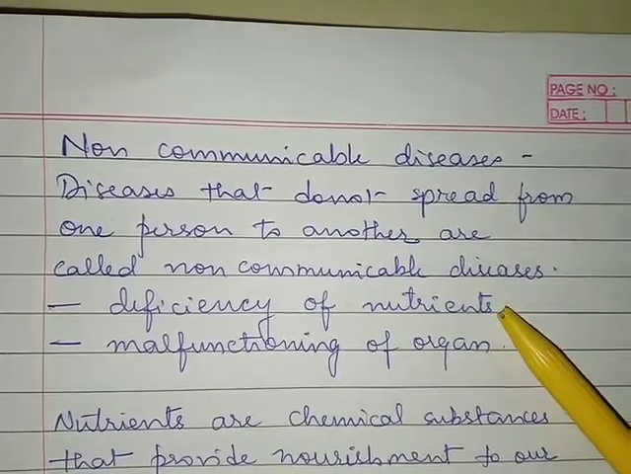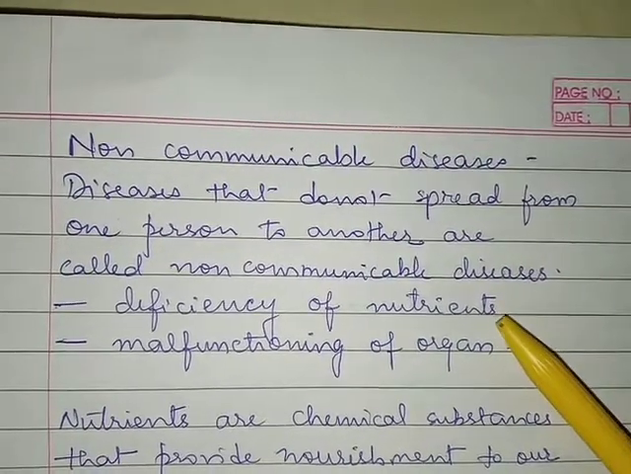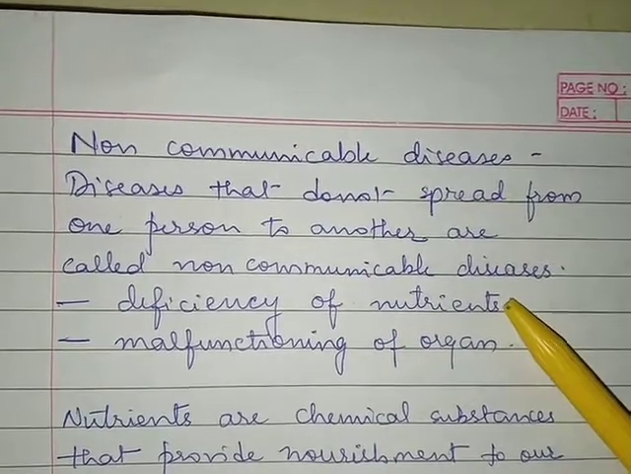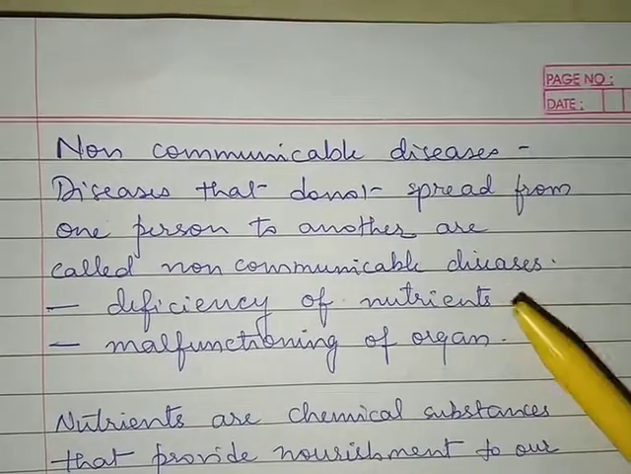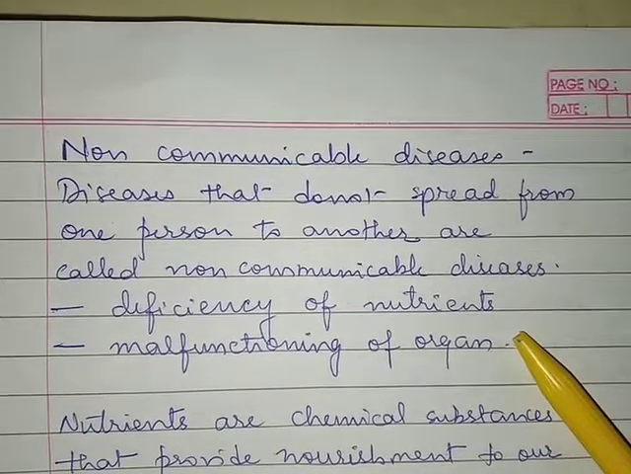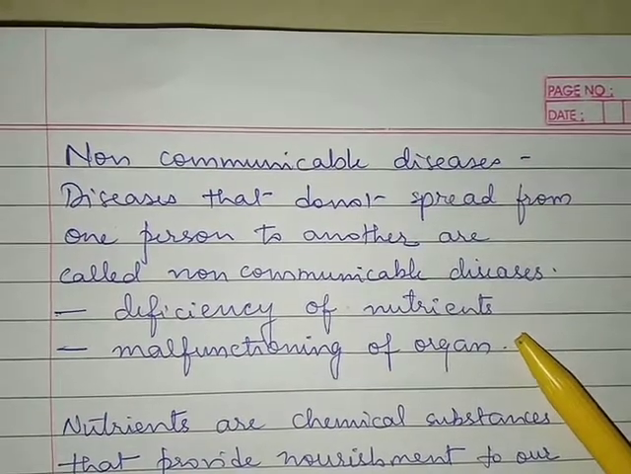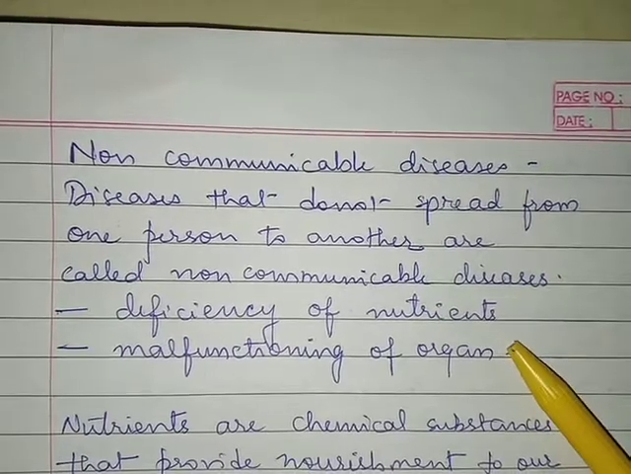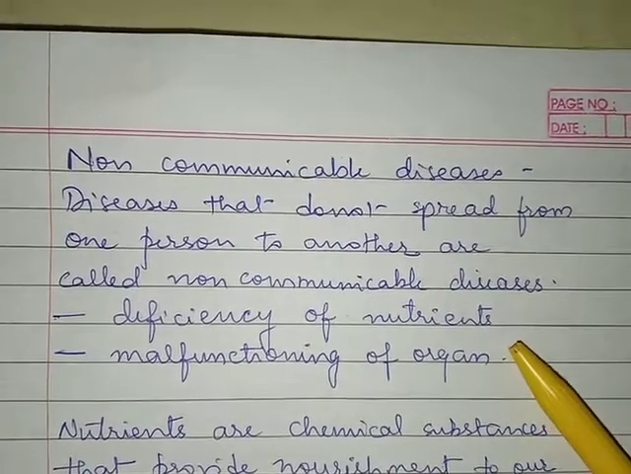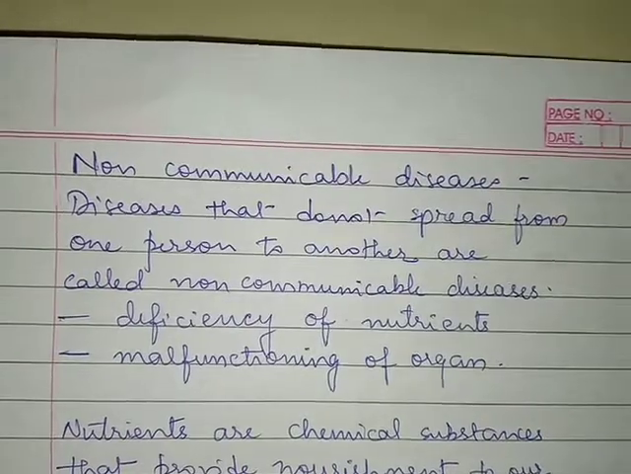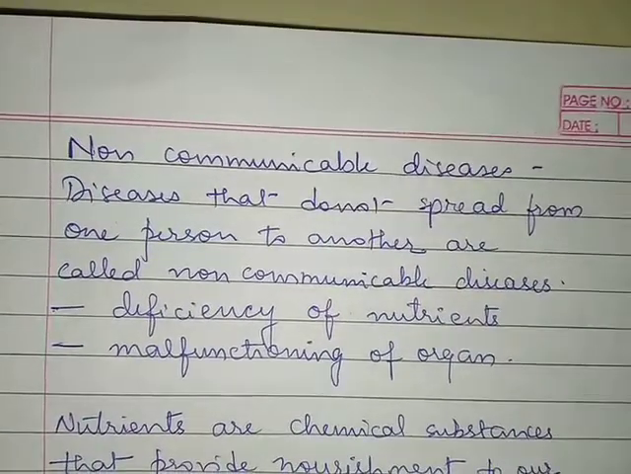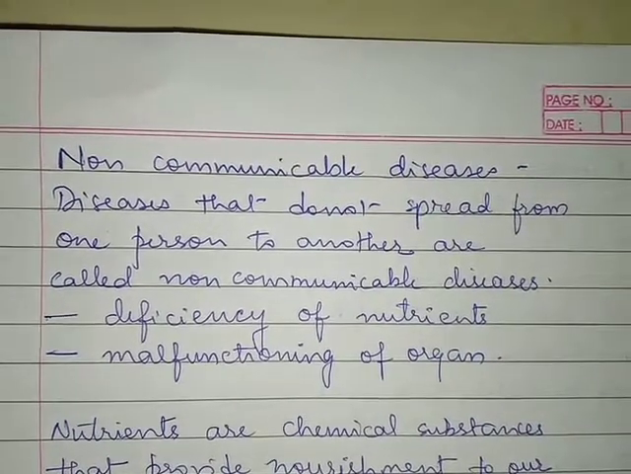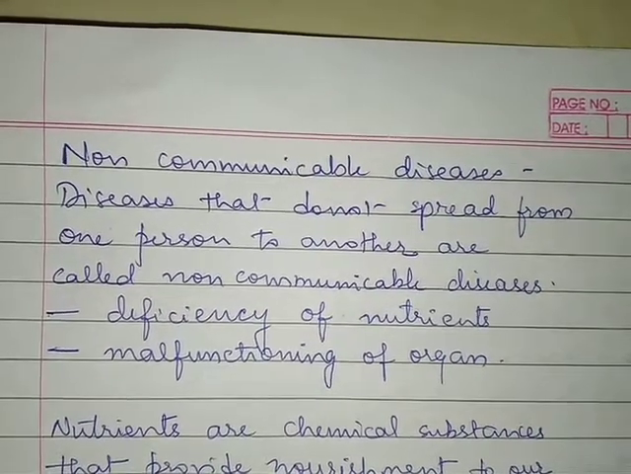A particular nutrient will be less in the diet, and because of that the non-communicable diseases occur. The second reason is malfunctioning of an organ in the body. When one particular organ does not function properly, that is called malfunctioning. So because of the malfunctioning of the organ in the body, a non-communicable disease may occur. So these are the reasons for non-communicable diseases to occur.